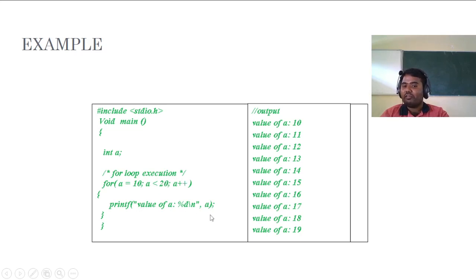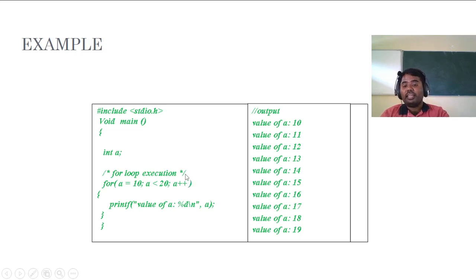the statement. It will print the value of a. Here you can see the initial value of a is 10, it will print 10. Then the increment will happen. After the increment, a will become 11. a++ or a-- or ++a is called the increment or decrement operator. We'll discuss it in later classes.